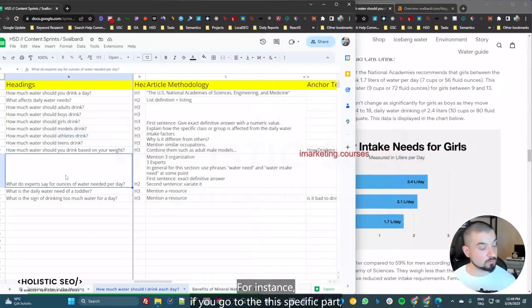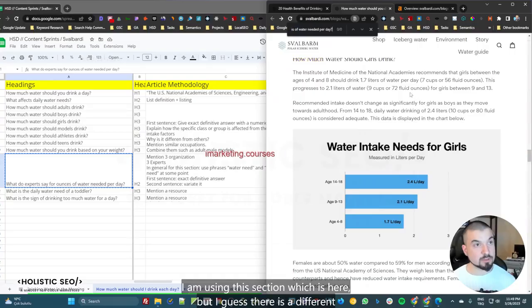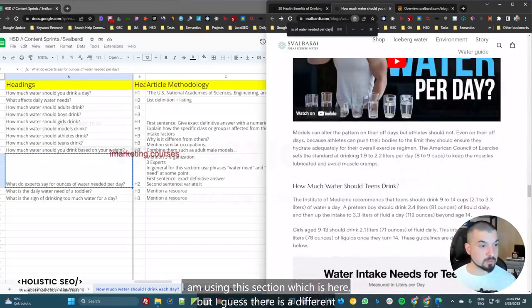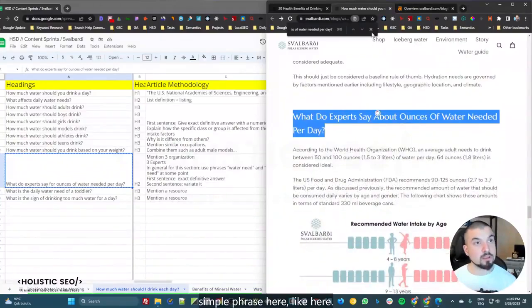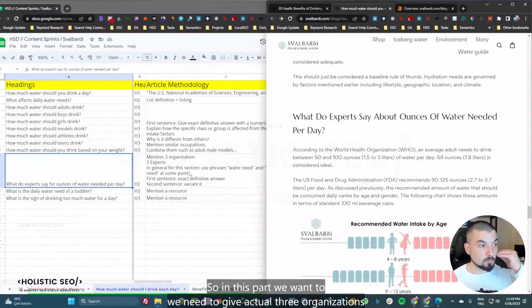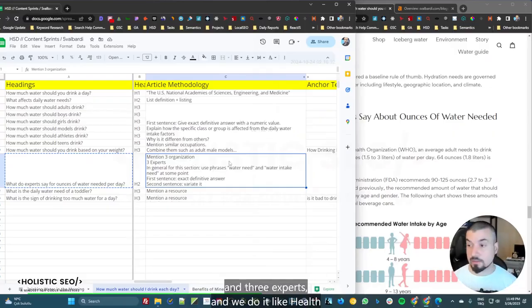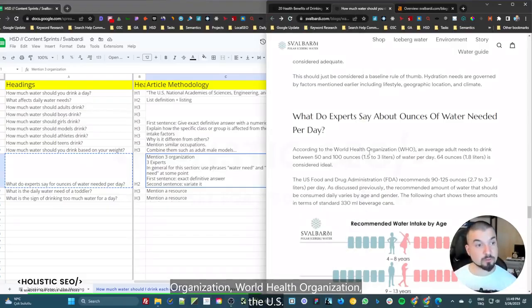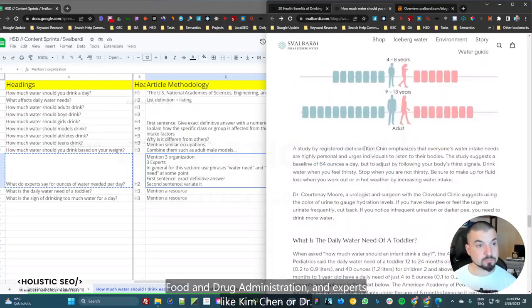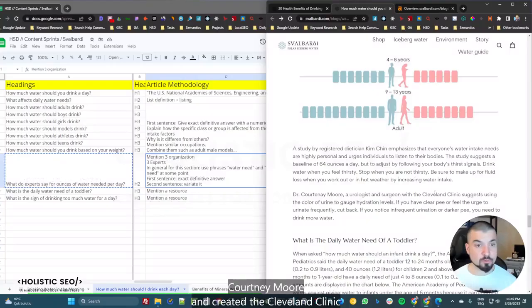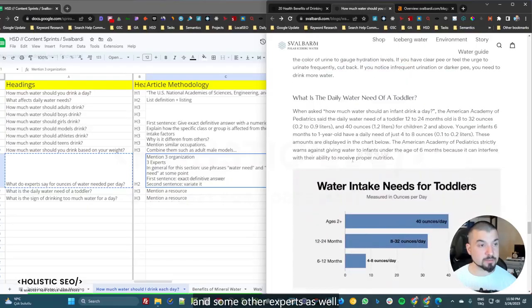For instance, if you go to this specific part, I am using this section, which is here, but I guess there is a different simple phrase here, like here. So in this part, we need to give actually 3 organizations and 3 experts, and we do it like World Health Organization, US Food and Drug Administration, and experts like Kim Chin or Dr. Courtney Moore and Cleveland Clinic and some other experts as well.